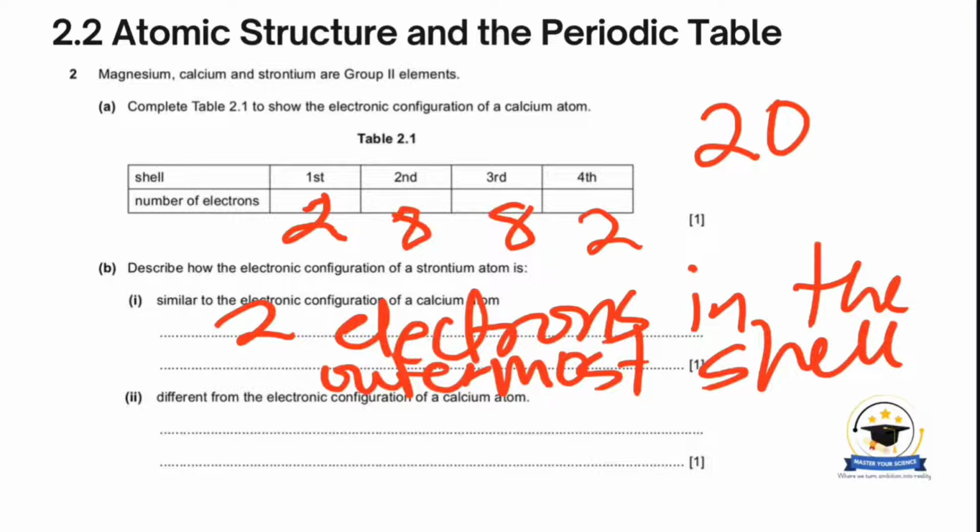And then the second part says how the electronic configuration of a strontium atom is different from the electronic configuration of a calcium atom. So strontium is going to have more electrons compared to the calcium atom, and so it will fall in a different period compared to the calcium atom. So how will the electronic configuration differ? They will differ in the number of shells.